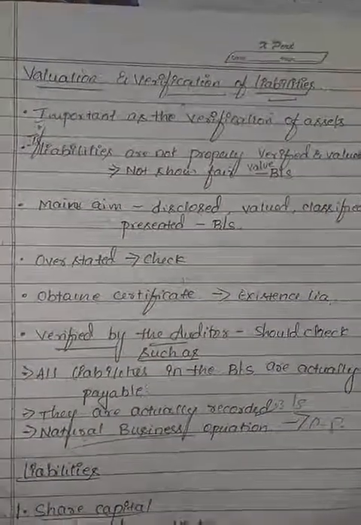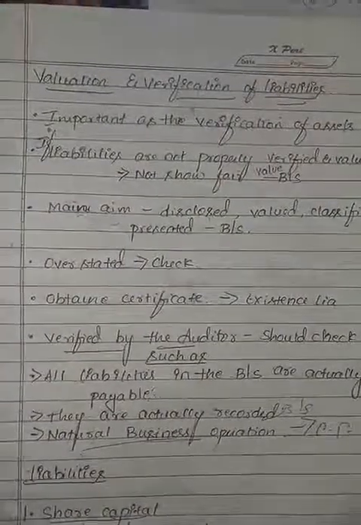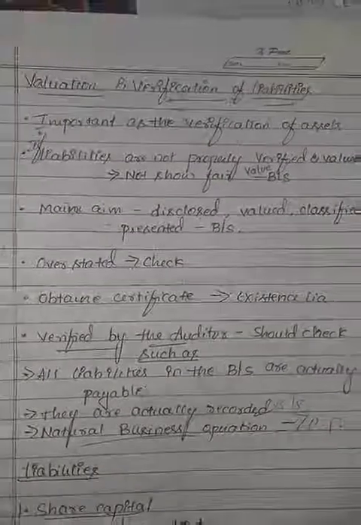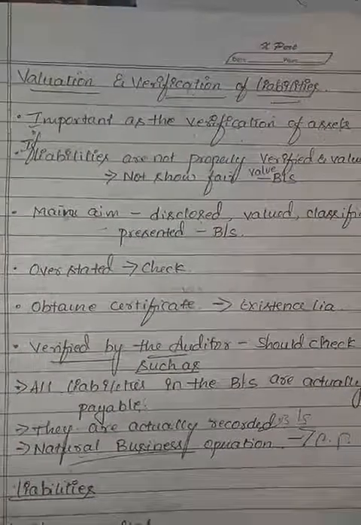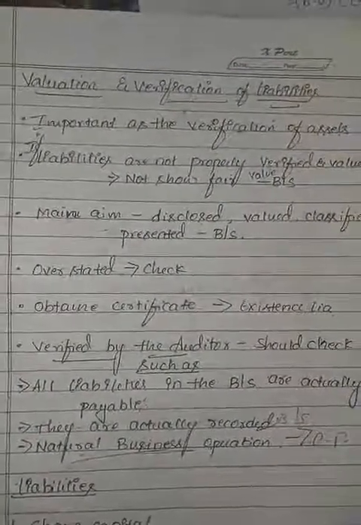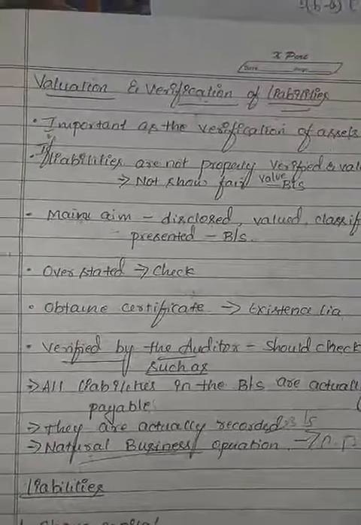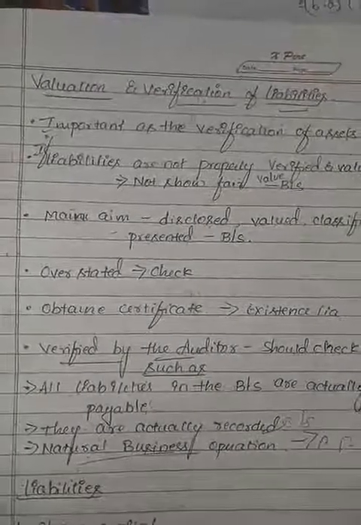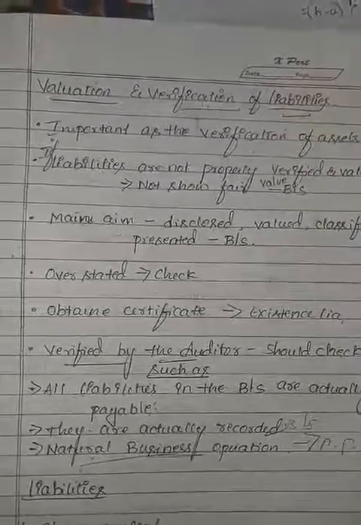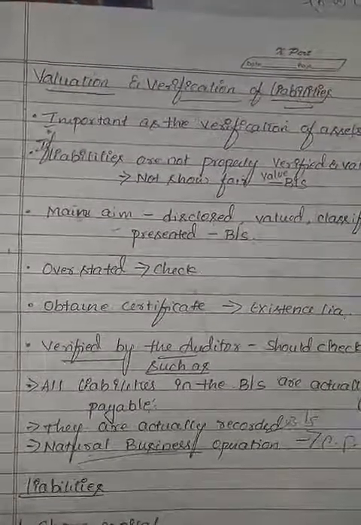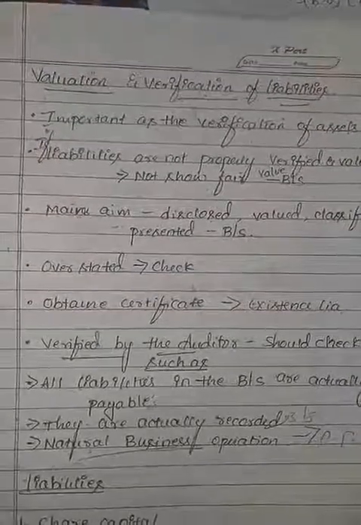The main aim or objective is that the company's liabilities should be properly disclosed, valued, classified and presented in the balance sheet for the particular year. The auditor verifies that liabilities are not overstated, and verifies existing liabilities relate only to business operations and are supported by certificates in the relevant period.